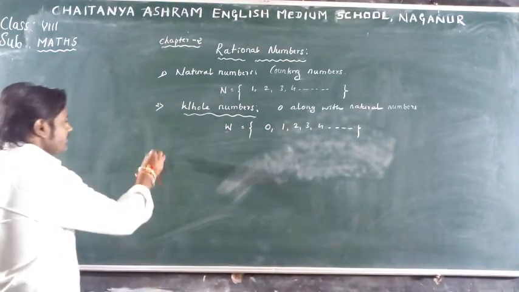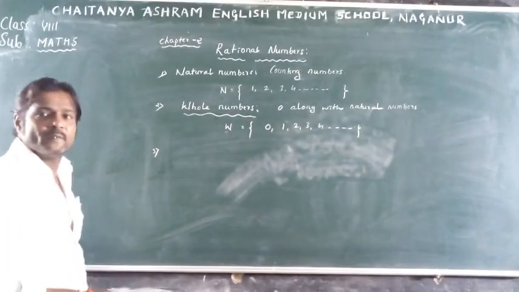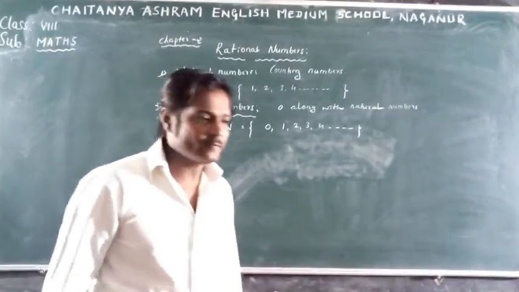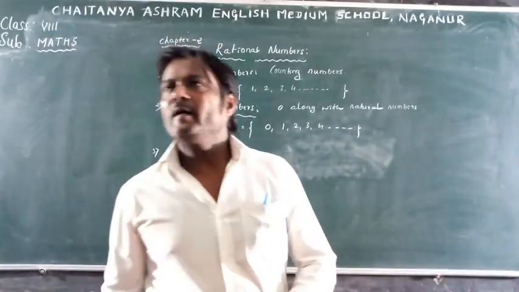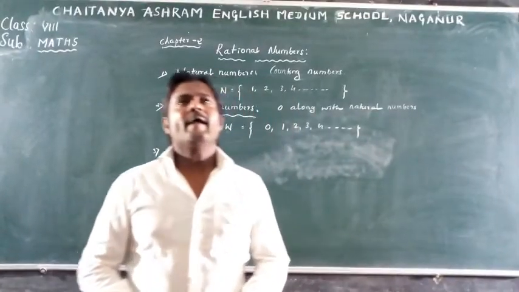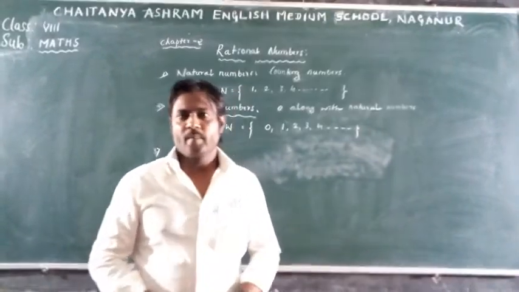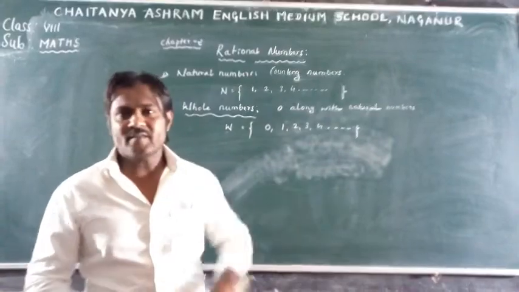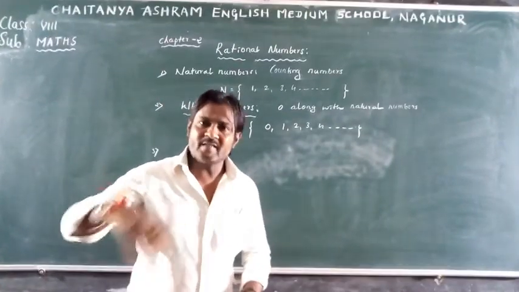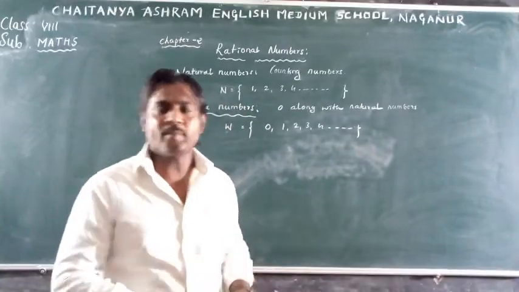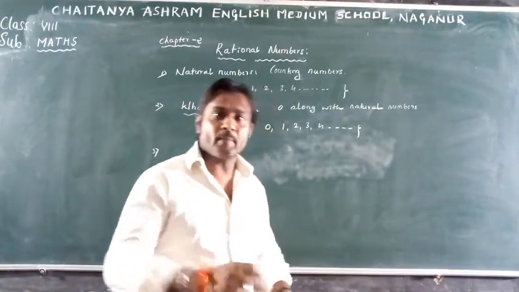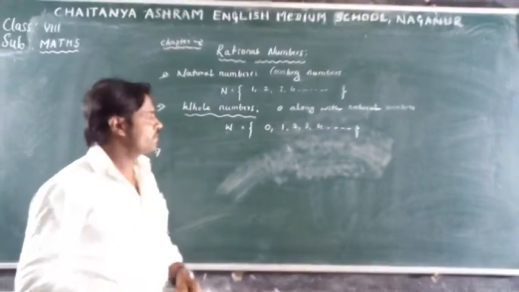Next, another classification of system of numbers. Dear children, in our day-to-day life, we cannot neglect negative numbers also. We need negative numbers. They also exist in our day-to-day life. We use them, we apply them in some situations.